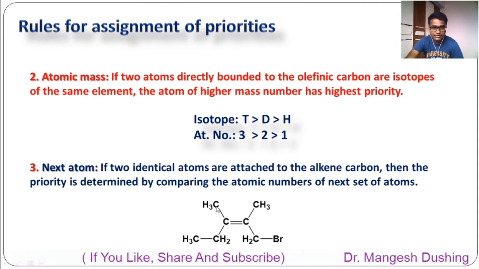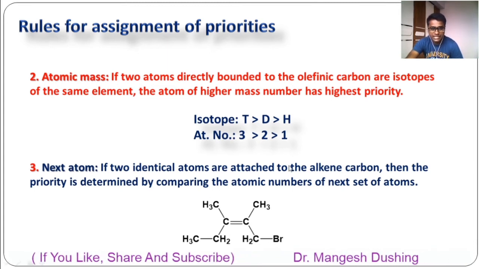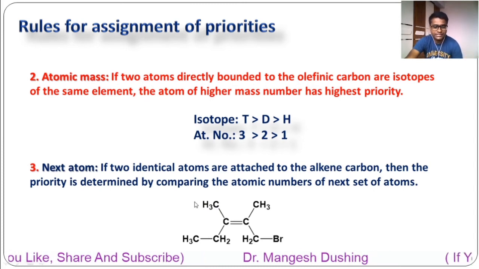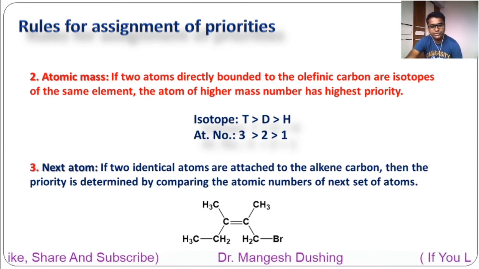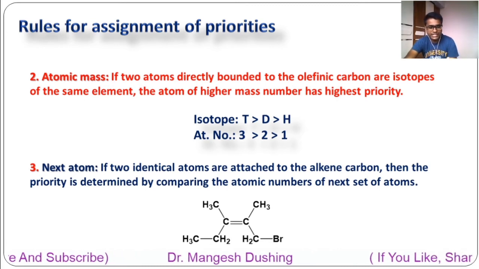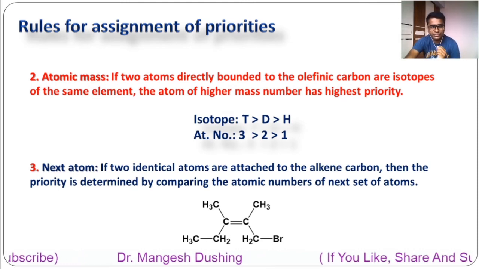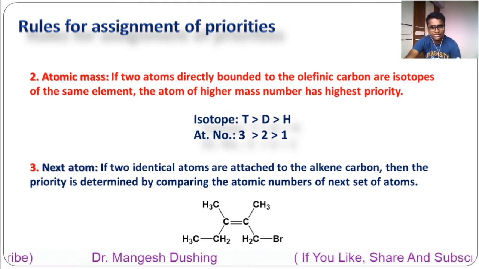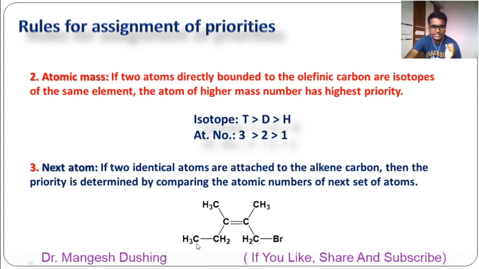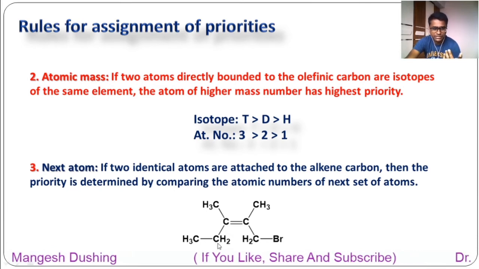So this is the carbon, and the next 3 atoms are the 3 hydrogens attached to this carbon. You have to write this set of atoms in decreasing order of atomic number. Always remember, you have to write the next 3 atoms by decreasing atomic number. So all are the same: hydrogen, hydrogen, hydrogen. Okay. Now this other carbon is attached to the next 3 atoms. Which are those?